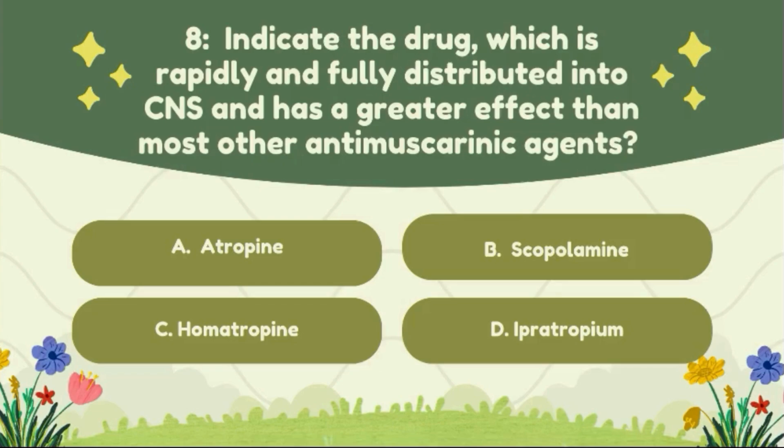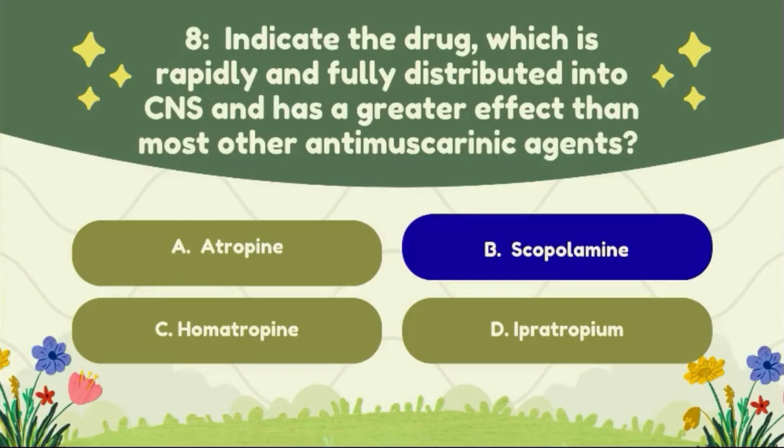Question number 8. Indicate the drug which is rapidly and fully distributed into the CNS and has a greater effect than most of the anti-muscarinic drugs. Option A, atropine; option B, scopolamine; option C, homatropine; option D, ipratropium. The correct answer of this question is option B, scopolamine.